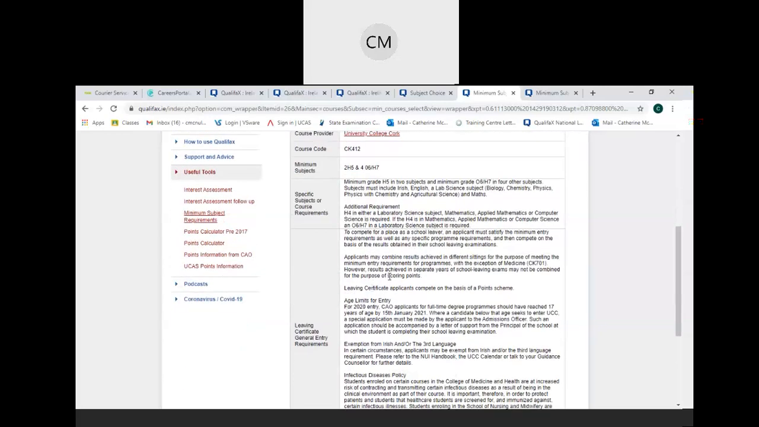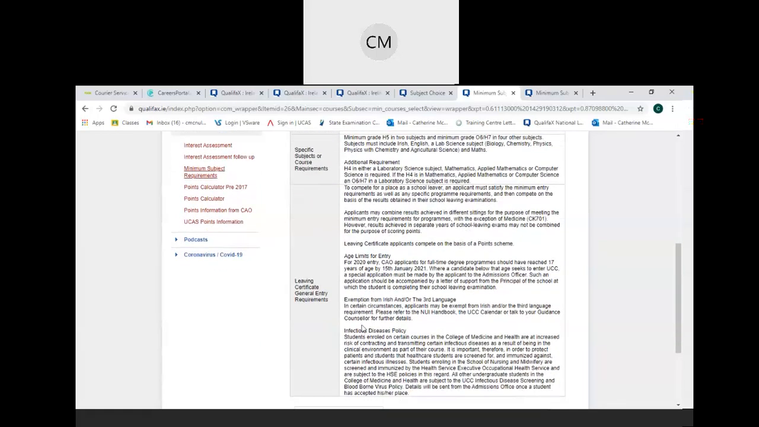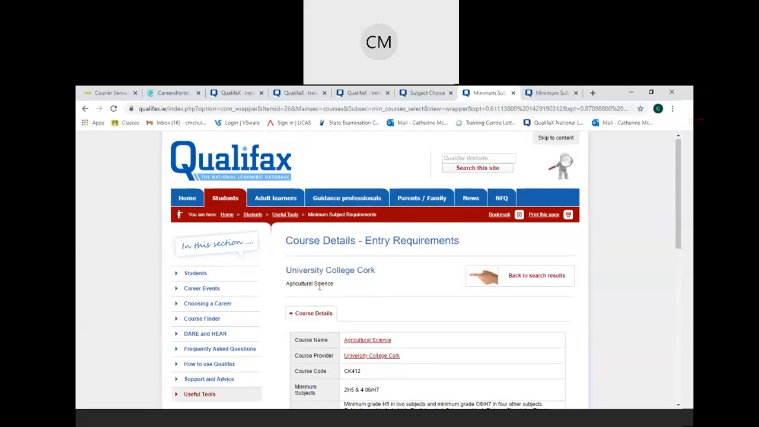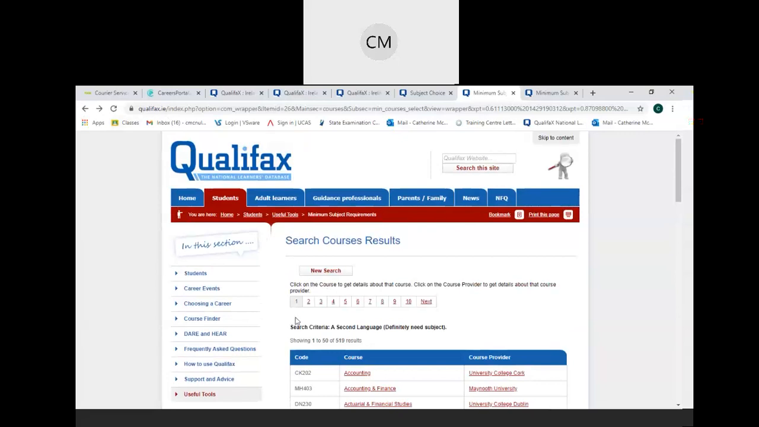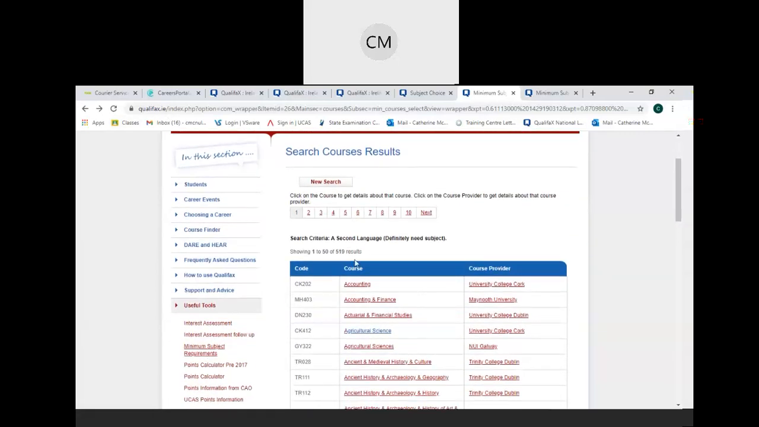Looking at general entry requirements, there isn't anything mentioned there about a language. So I'm just going to go back again. So they're telling me a course that definitely needs a second language. Oh yeah, so that would be Irish, for example.